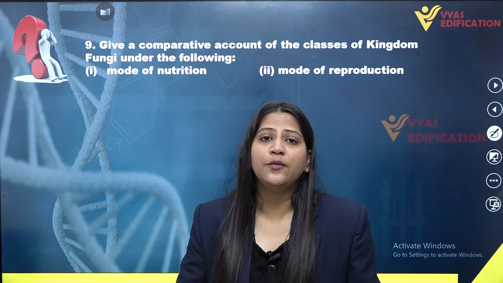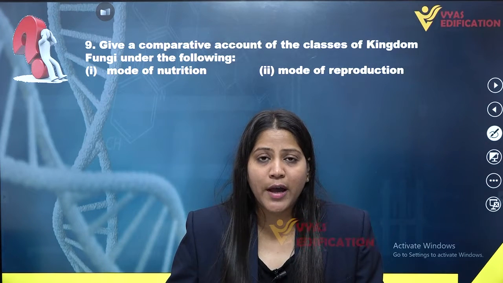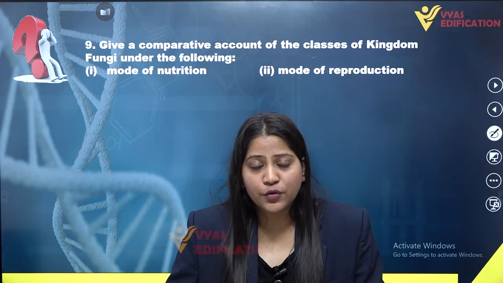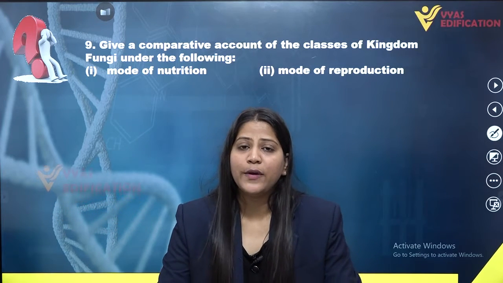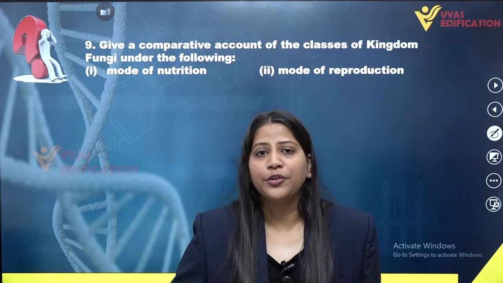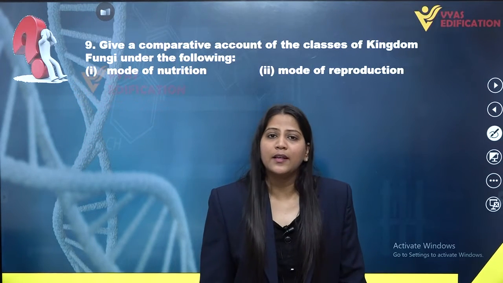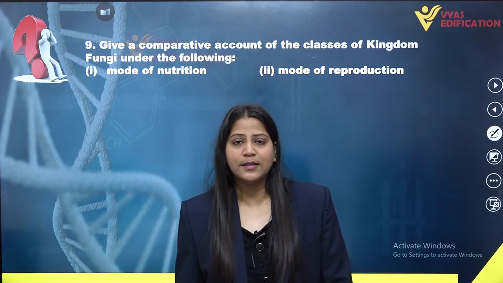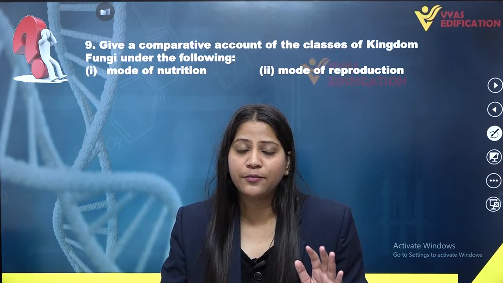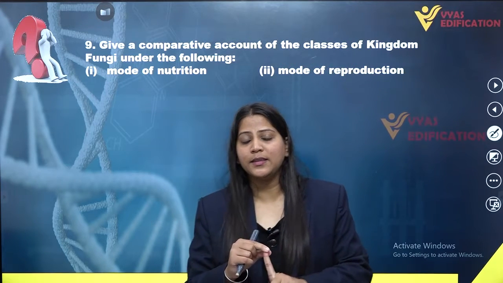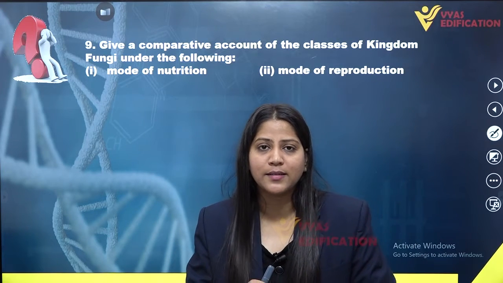Basically we have 4 classes of kingdom fungi, and this includes Phycomycetes, Ascomycetes, Basidiomycetes and Deuteromycetes.